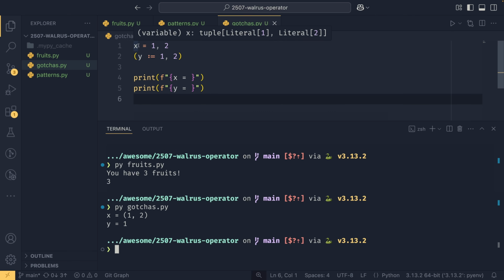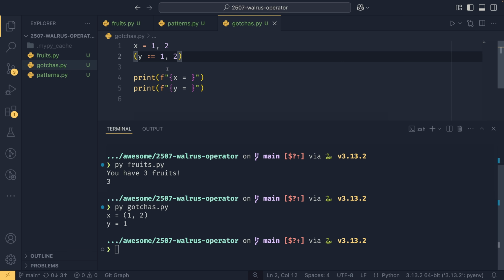So here we have the left hand side, which is x, and the right hand side, which is this 1 and 2. However, in this tuple, we have this y, which is being assigned to 1, and then this tuple also just has another element of 2. And so y gets assigned to 1, and x gets assigned the full tuple. And this is because you can use the walrus operator within tuples to assign values to variables. I doubt this is going to come up an awful lot, but I did want to talk about that because that is a little bit of a gotcha.